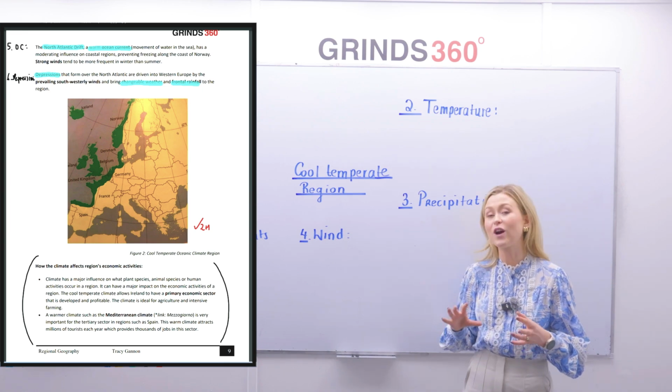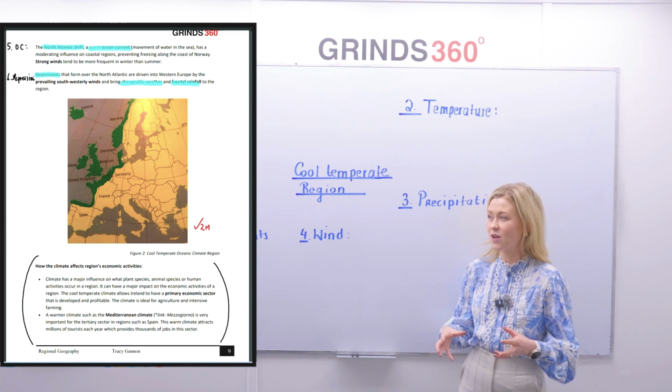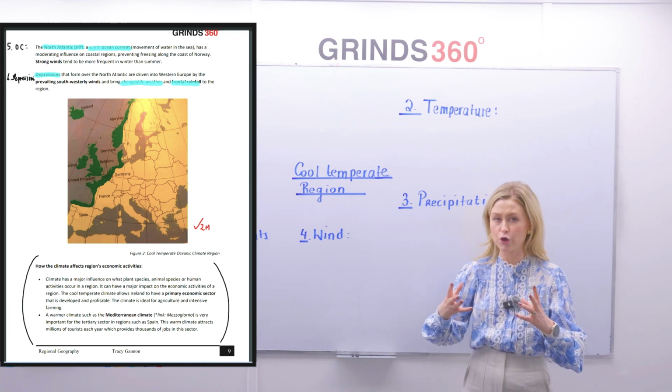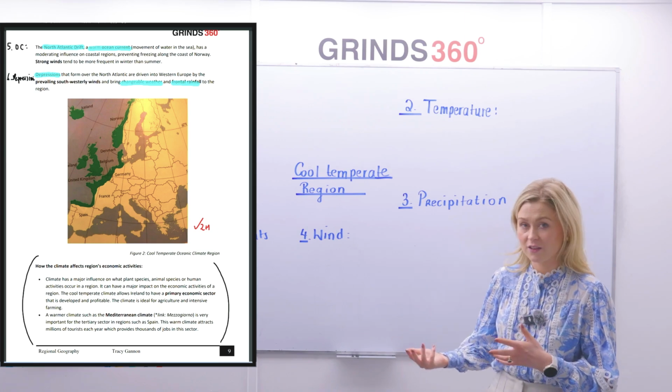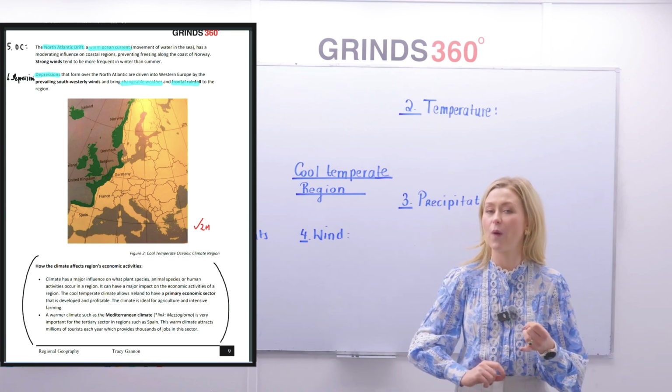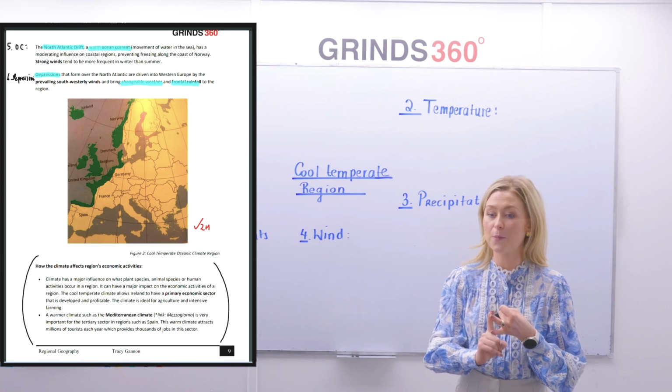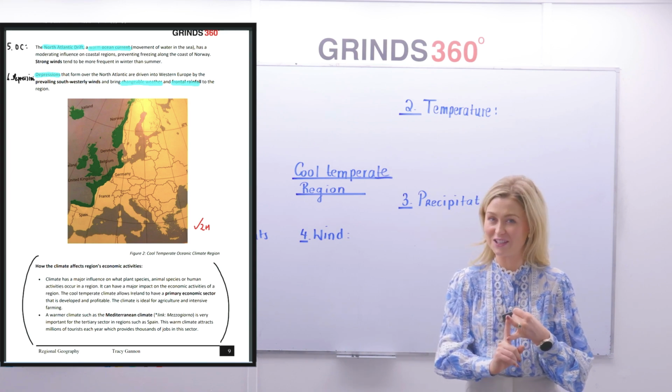Depressions are formed over the North Atlantic Ocean. And they're driven into Western Europe by our southwesterly prevailing winds. They're bringing number 1, changeable weather, and number 2, they are bringing frontal rainfall.